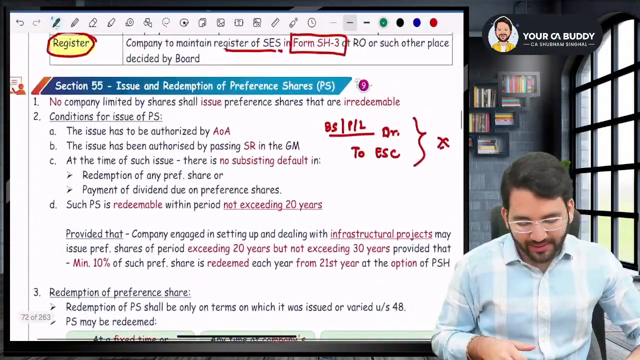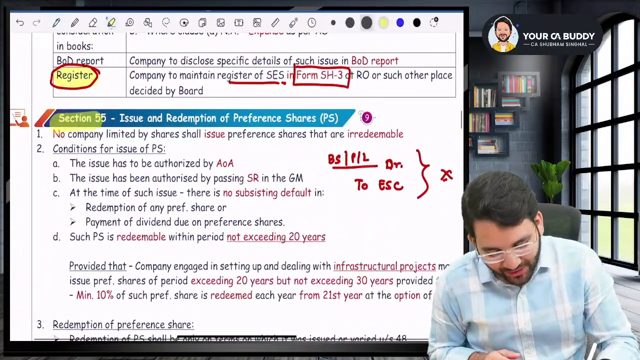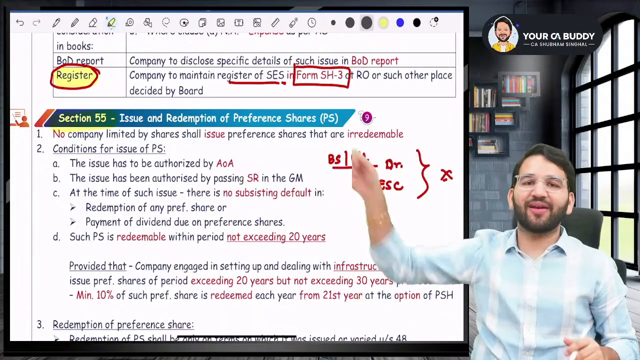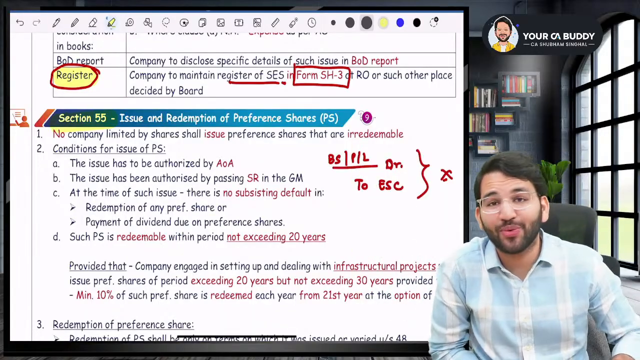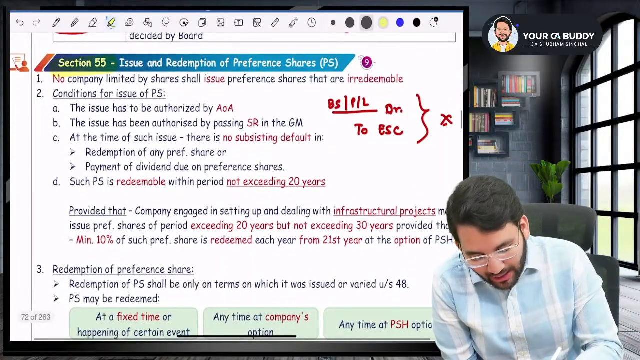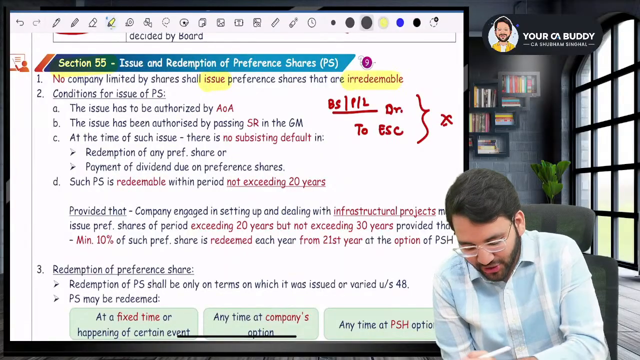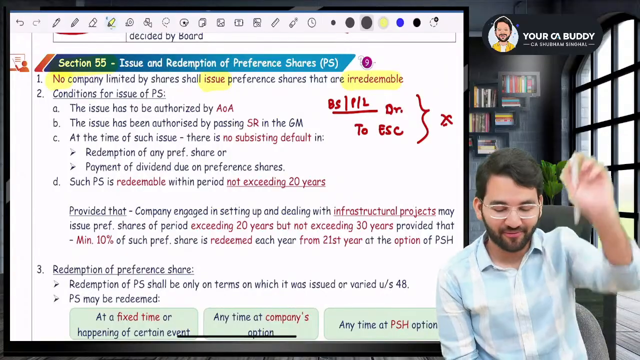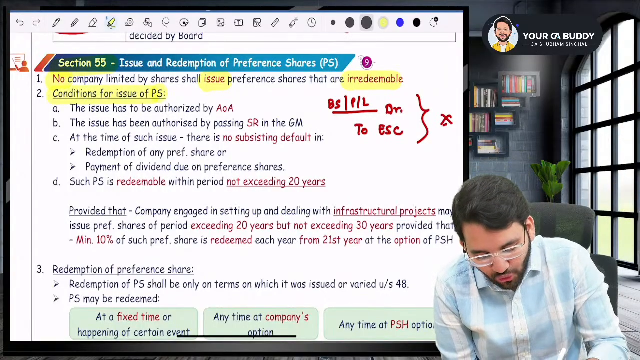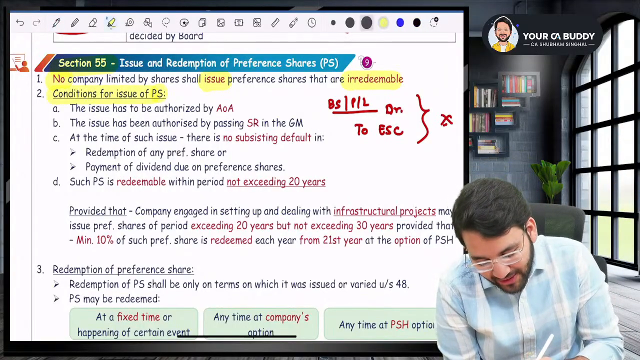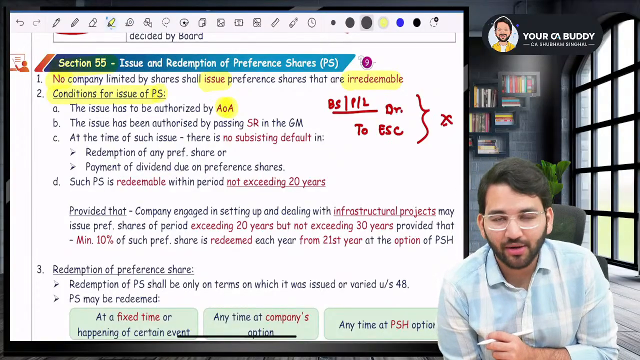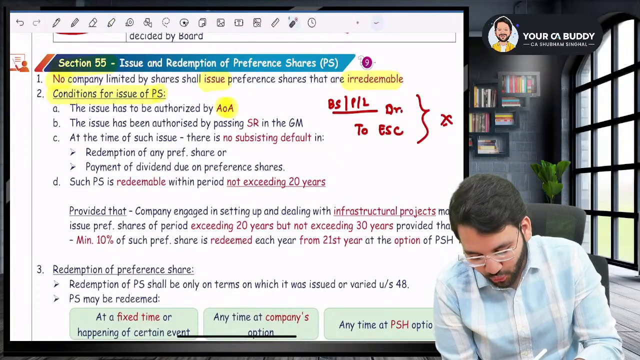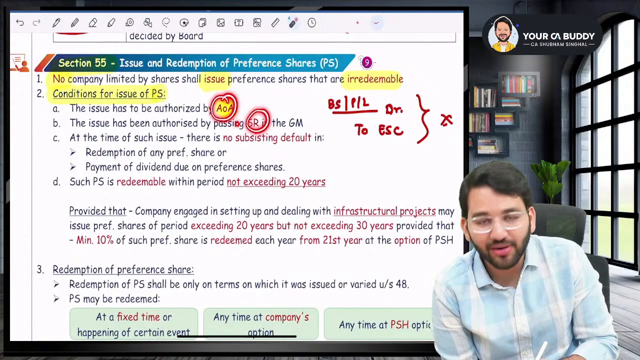Let's begin. Sir, what is section number 55? Listen to me very carefully. Sir, section number 55 talks about redemption of preference shares, issue and redemption. First of all, company can issue only redeemable preference share. It cannot issue irredeemable preference share. It can only issue redeemable preference share. Number two, sir, condition for issue of preference share. Sir, preference share shall be authorized by the AOA. Article of Association will authorize it. Number two, you have to pass a special resolution.